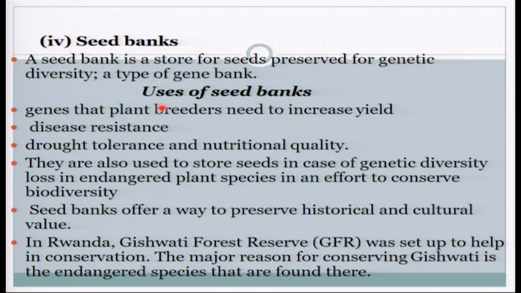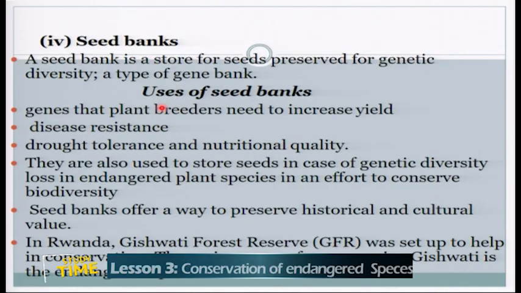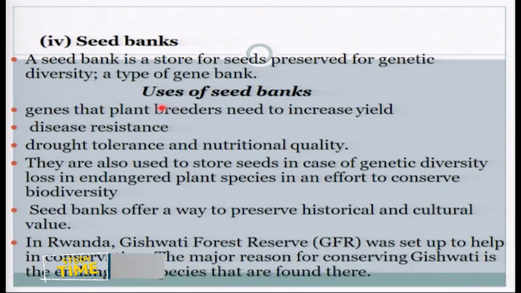The seed bank is a store used to preserve the genetic diversity, and there are uses. The uses why we need these seed banks, as number 4 for conserving these organisms and plants in danger. One, genes that breeders use increase the yield for disease resistance, drought tolerance, and nutrition quality. They're also used to store seeds in case of genetic diversity. Seed banks also offer a way to preserve historical and cultural value. So in Rwanda, we have the Gishwati forest, which was set up to preserve some plants that were in danger.